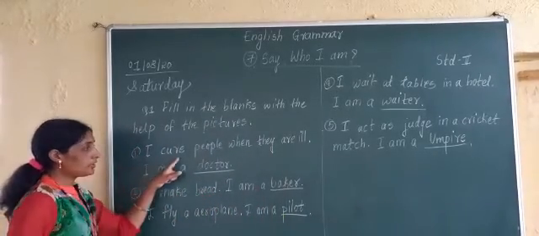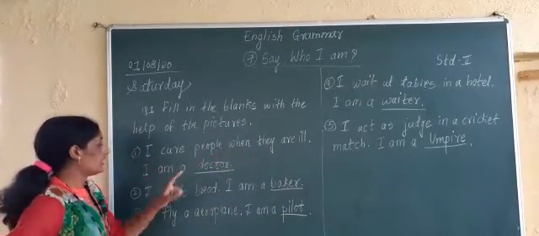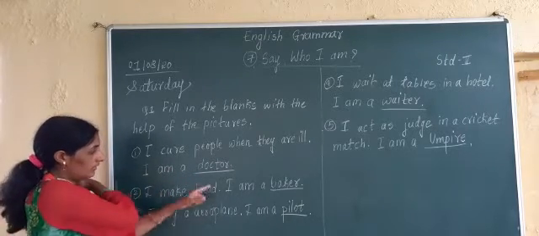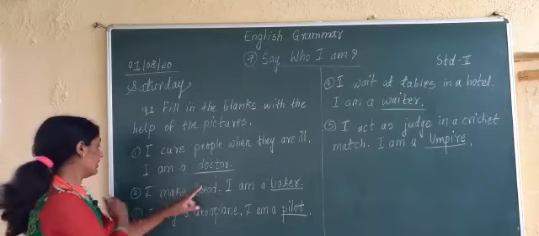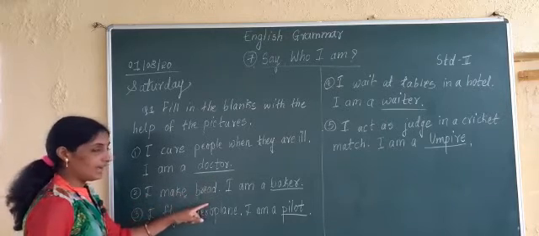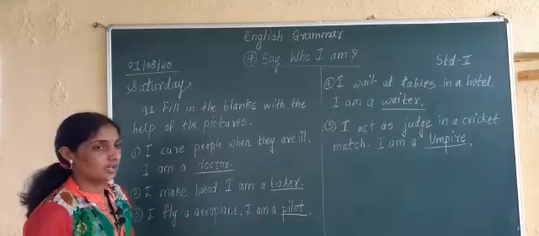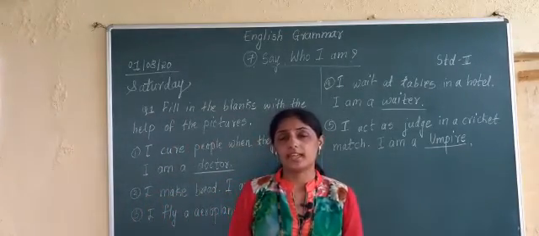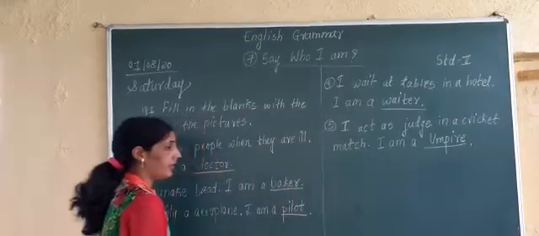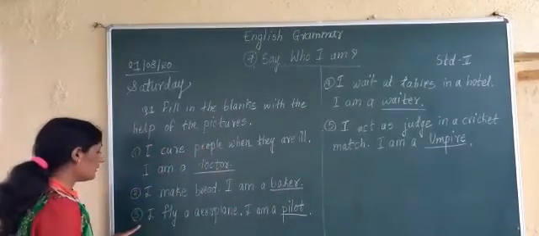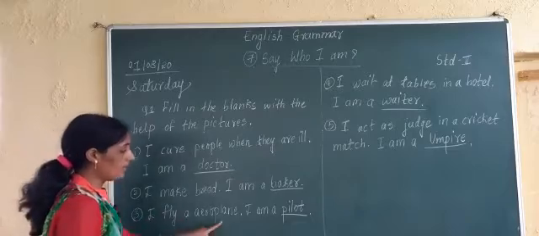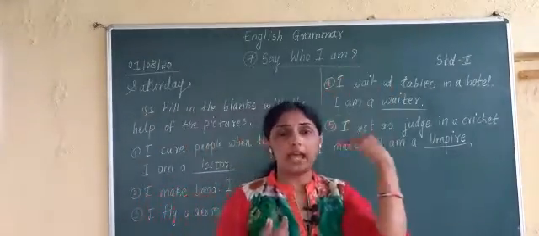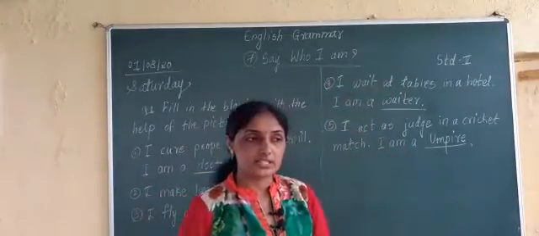First one: I cure people when they are ill. I am a dash. Who am I? I am a doctor. Second: I make bread. I am a dash. When I make bread, who am I? I am a baker. B-A-K-E-R, baker. Third one: I fly an aeroplane. I am a dash. When I fly an aeroplane, who am I? I am a pilot.